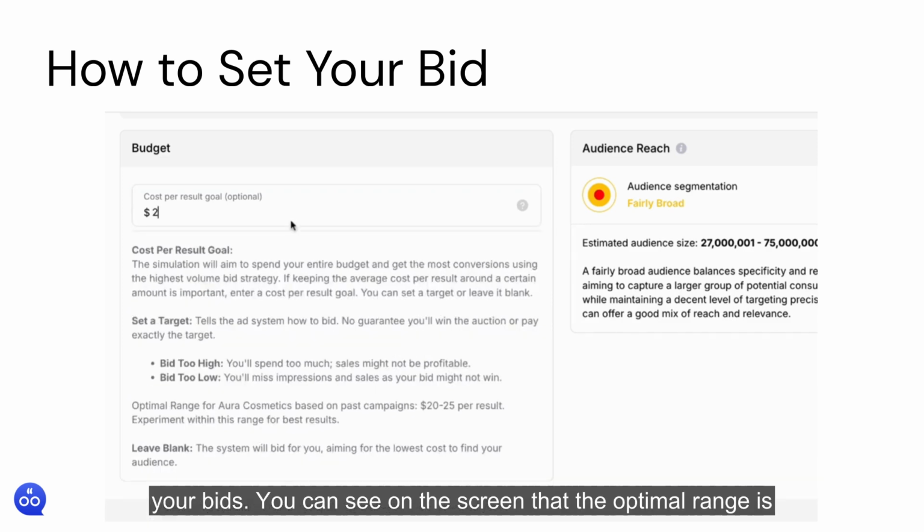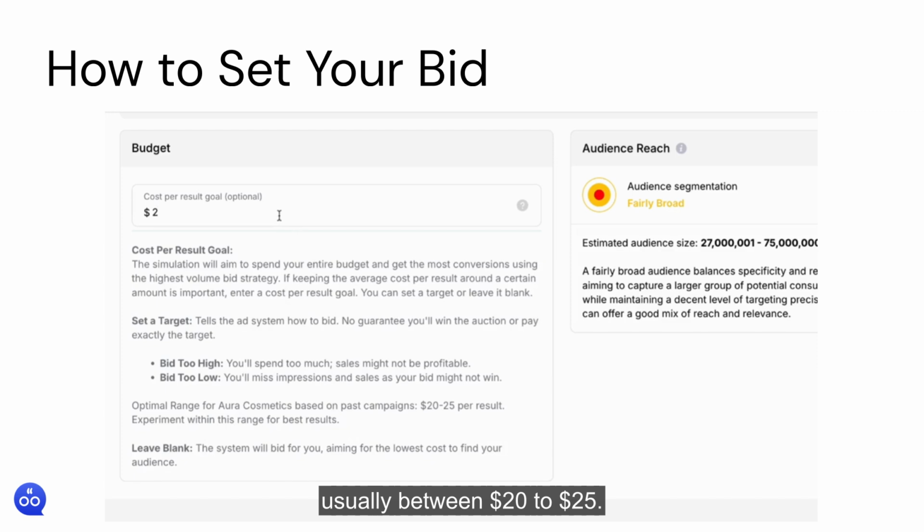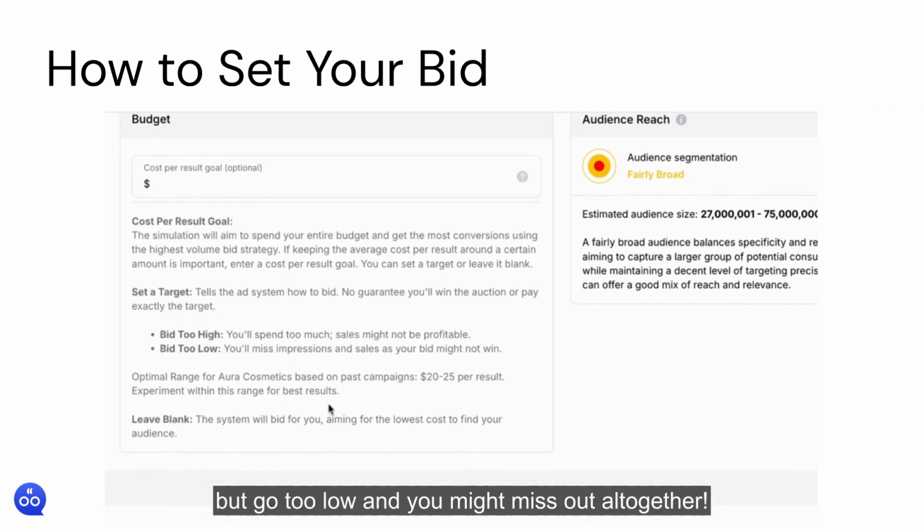You can see on the screen that the optimal range is usually between $20 to $25. You can try going lower, but go too low and you might miss out altogether.